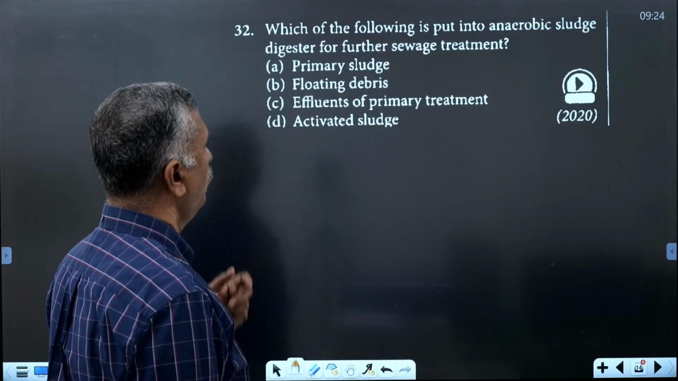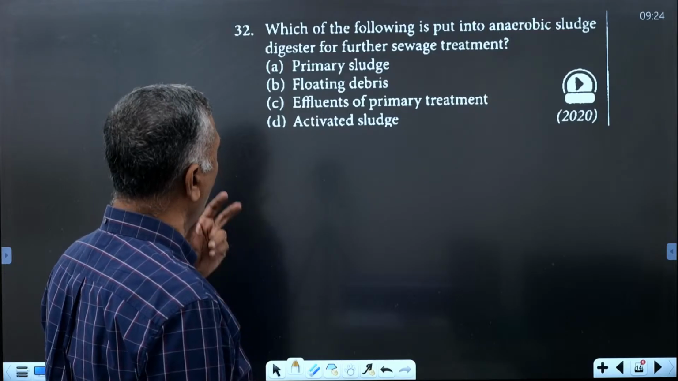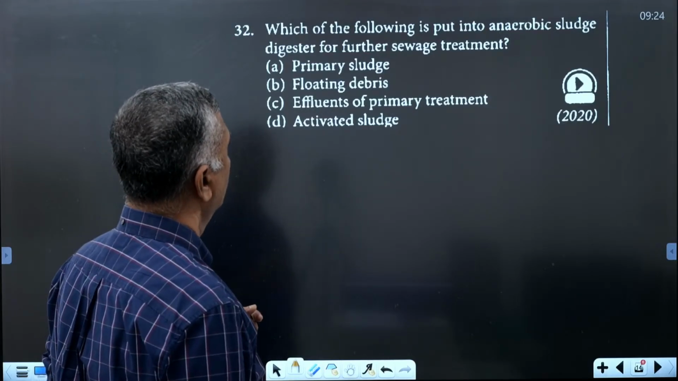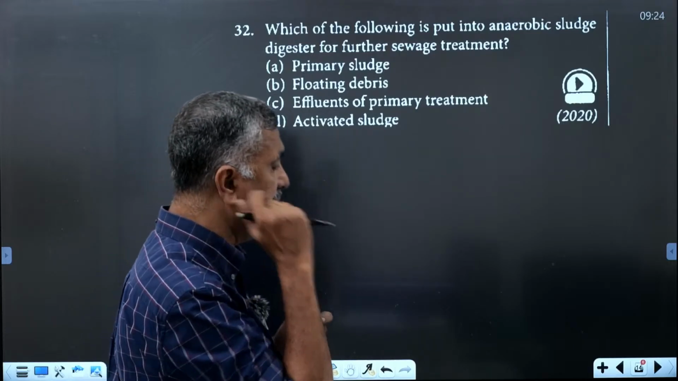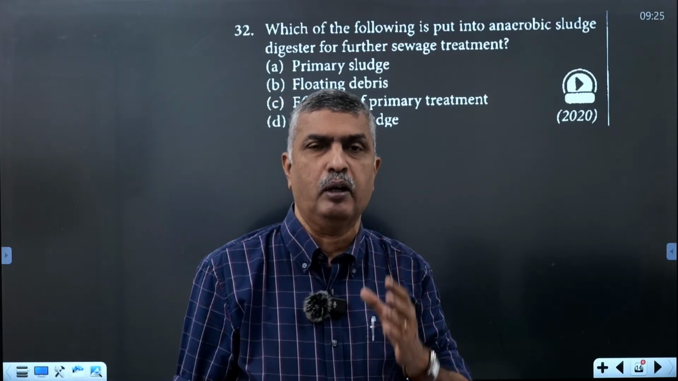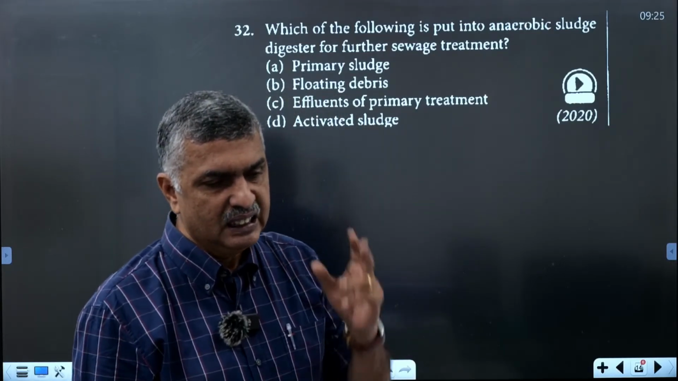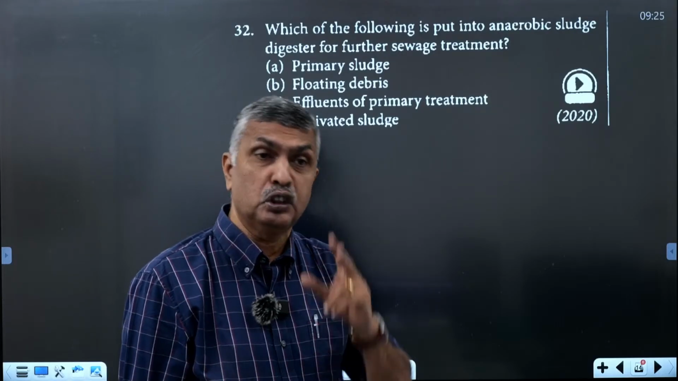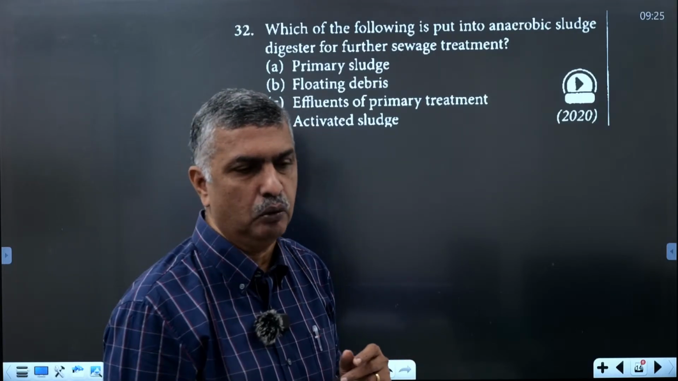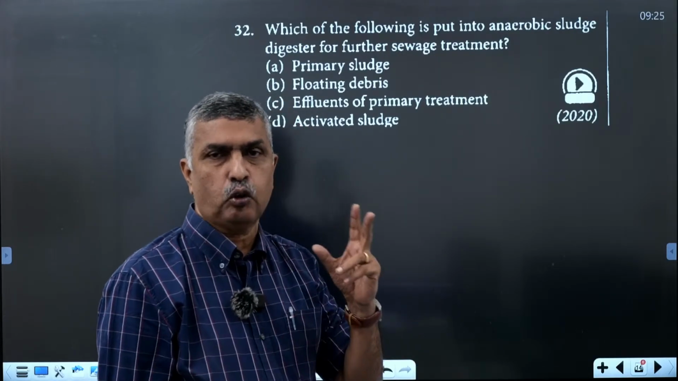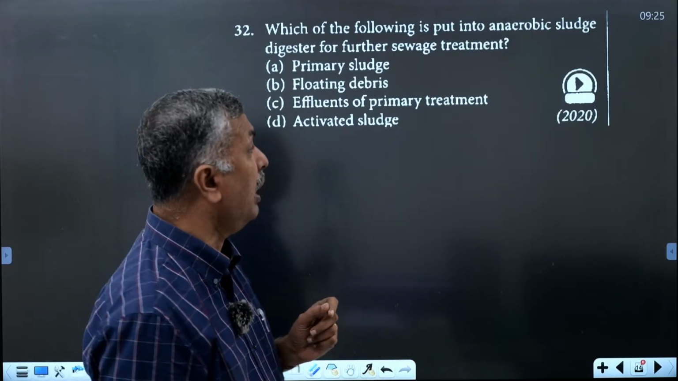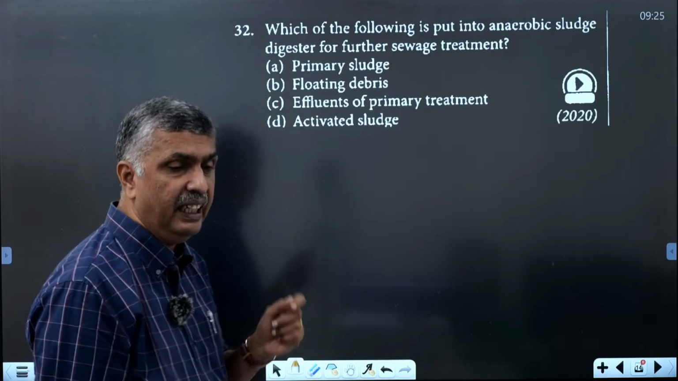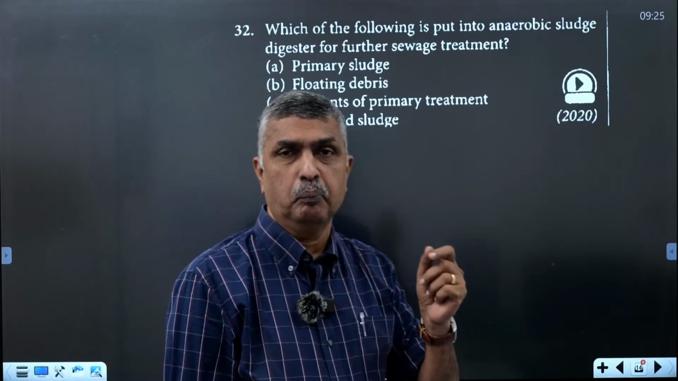Which of the following is put into the anaerobic sludge digester for further sewage treatment? That is the next topic, the role of microbes in sewage treatment. Sewage treatment consists of two steps: first is called primary treatment and second is called secondary treatment. And what will take place during primary treatment?